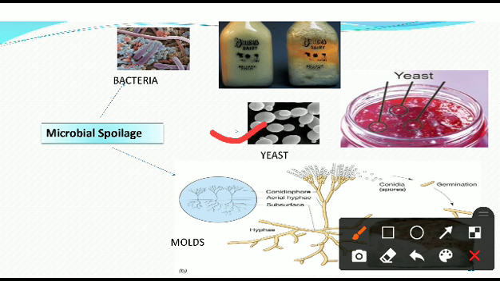Yeast grows on sugary food like jelly, jam, etc. They cannot grow at a low temperature and also cannot survive in a sugar concentration above 50%. They cannot survive in vinegar and are destroyed by a temperature above 70 degrees Celsius.